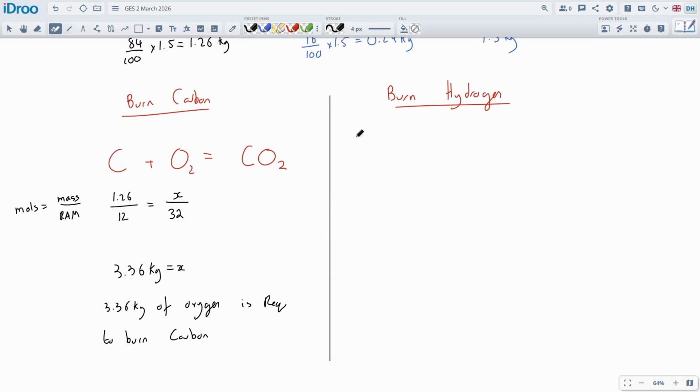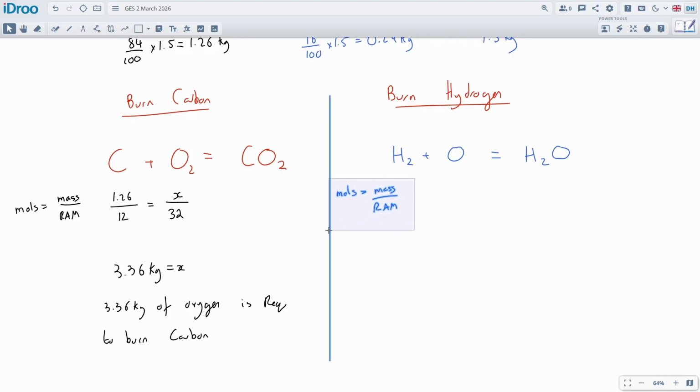Right, now we're going to do the same thing, but we're going to burn the hydrogen over there. So hydrogen plus oxygen is going to make water. These are the products of complete combustion again. So H plus O is equal to H2O. This needs to be balanced, so the inputs have to be the same as the outputs. So we need two hydrogens plus one oxygen is equal to H2O. You can see the numbers working there. And we're going to use the same old formula we had earlier. We're going to do number of moles is equal to the mass divided by its relative atomic mass.